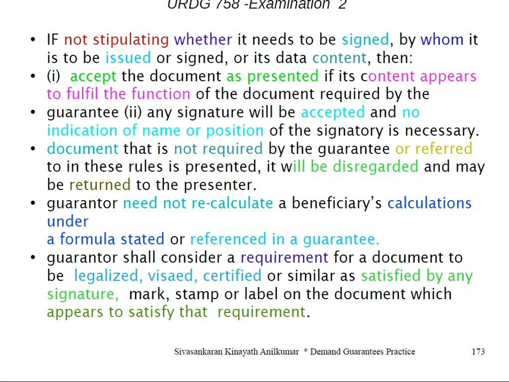If the guarantee does not state who should issue the document, or what its content should be, any document will be accepted as presented if the content appears to fulfill the function. Any signature will be accepted without identity or position. A document not required or not called for by the guarantee or rules will be disregarded and returned. Calculations will not be recalculated based on the formula given in the guarantee or document.